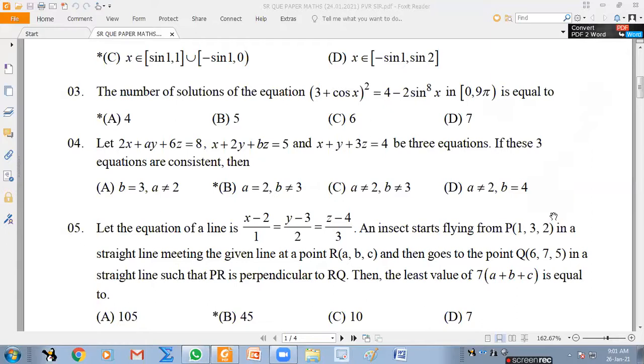Okay, fourth one. They gave 3 equations. Particularly, I'm writing in reverse order. The last equation I'm writing first: 1, 1, 3, 4. 1, 2b, 5. 2a, 6, 8.